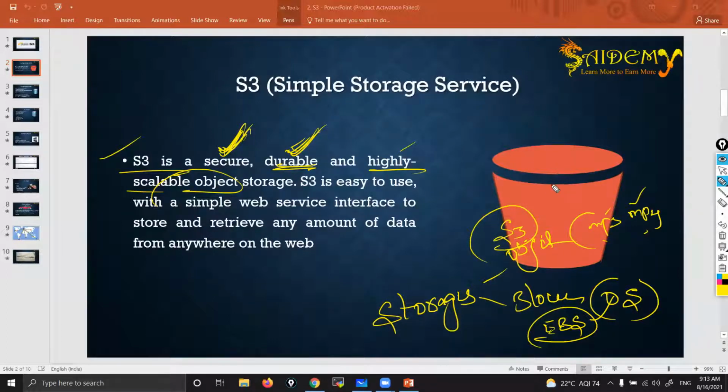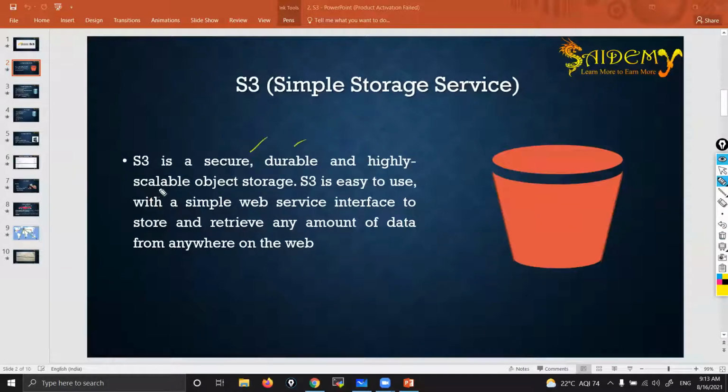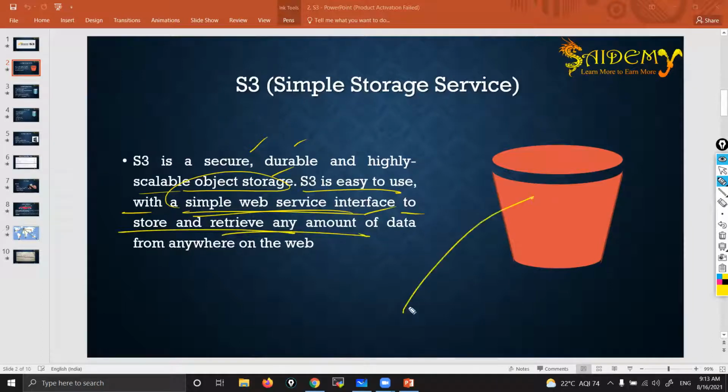It is not suitable to install OS. You can't install OS. In Google Drive, can you install OS? No, right? Same thing. So S3 is secure, durable, highly scalable object storage. S3 is easy to use with a simple web interface. That means all options are pretty easy in S3. By seeing an option, you can understand its meaning. User-friendly options. And it is used to store and retrieve any amount of data. We can store any amount of data, and after storing, we should be able to retrieve it also. It's not always just storing the data.